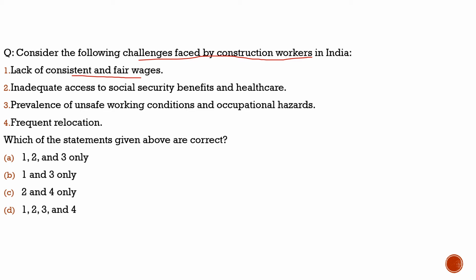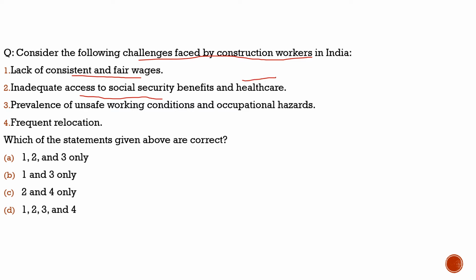Even though the government has come up with MGNREGA, it only guarantees 100 days of work for people living in rural areas. But still, 100 days are not enough for a family to feed their family for the whole year. So definitely there is a lack of consistent and fair wages. This is 100% true. Second statement, inadequate access to social security benefits and healthcare. 100% correct. This is also one of the challenges.